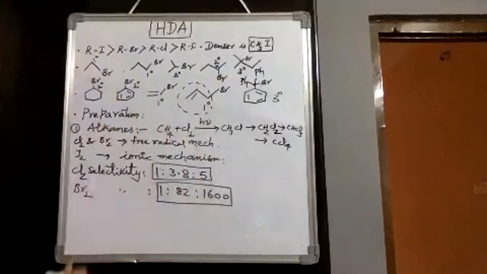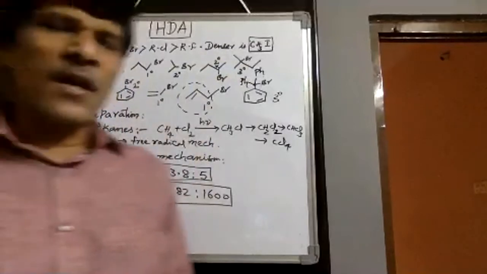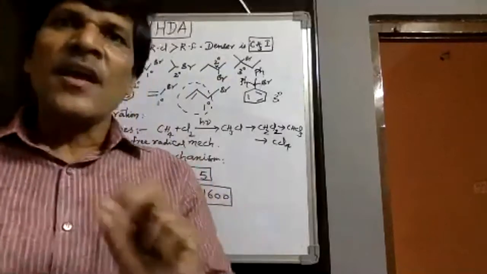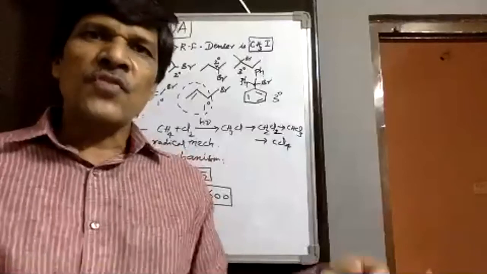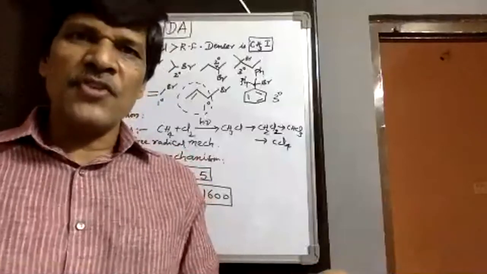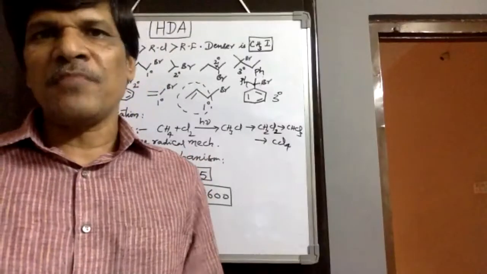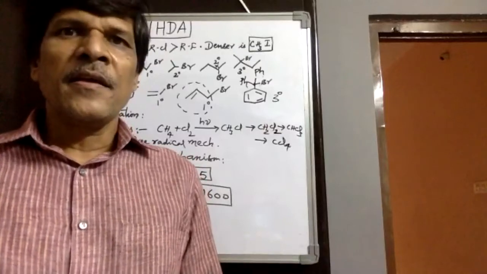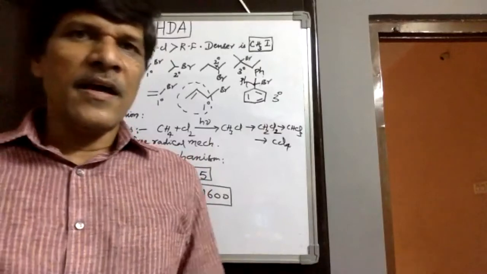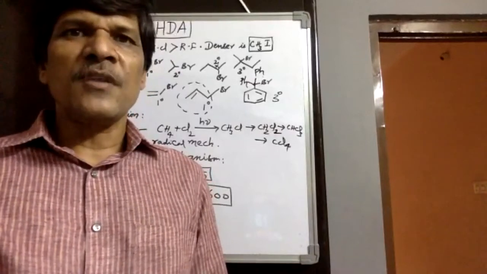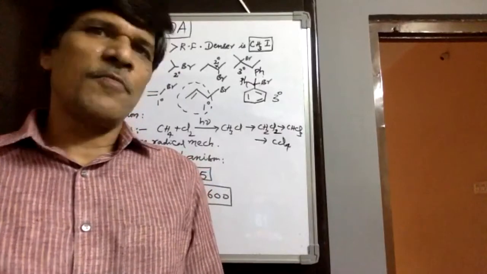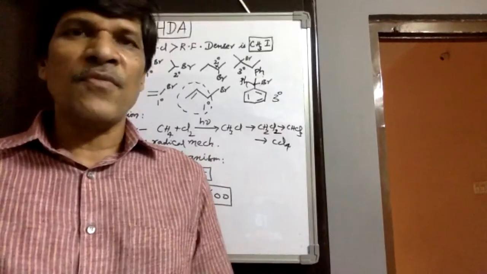These halogen derivatives of alkanes and arenes cannot show geometrical isomerism, but they show chain isomerism, positional isomerism, and optical isomerism. Geometrical isomerism is not possible, and functional isomerism is not possible with this because of halogen.